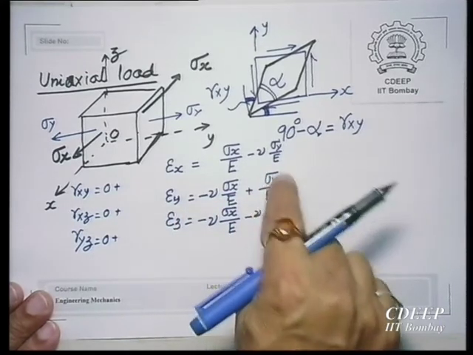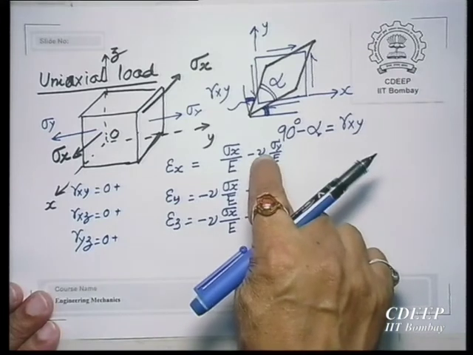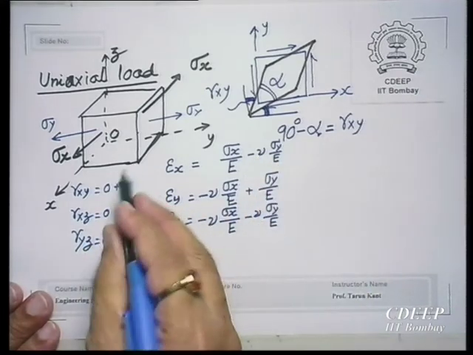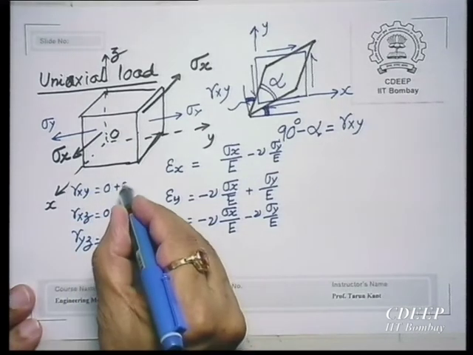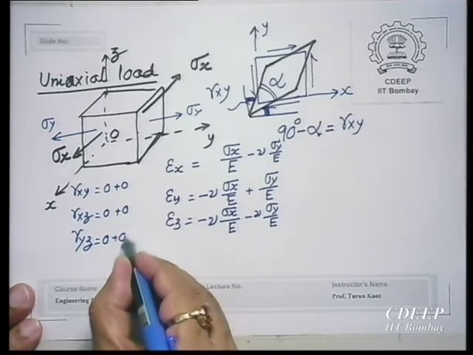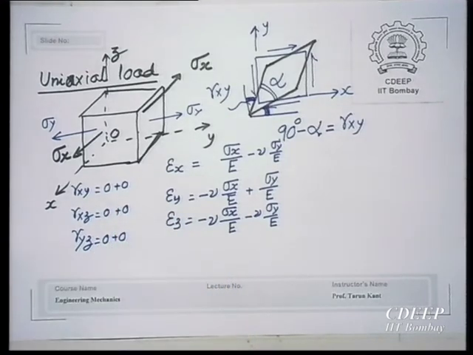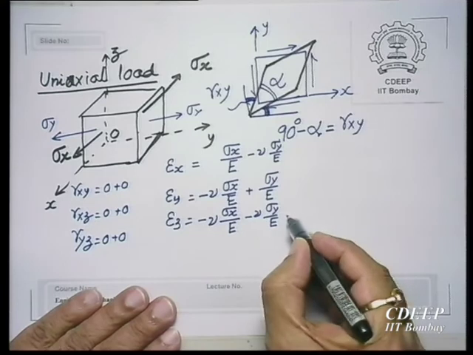Because of sigma y there will be negative strain here, negative strain here. Again your element will remain, all the angles will be maintained at 90 degrees. So, no change here, no shear strains. And repeat this for the third.